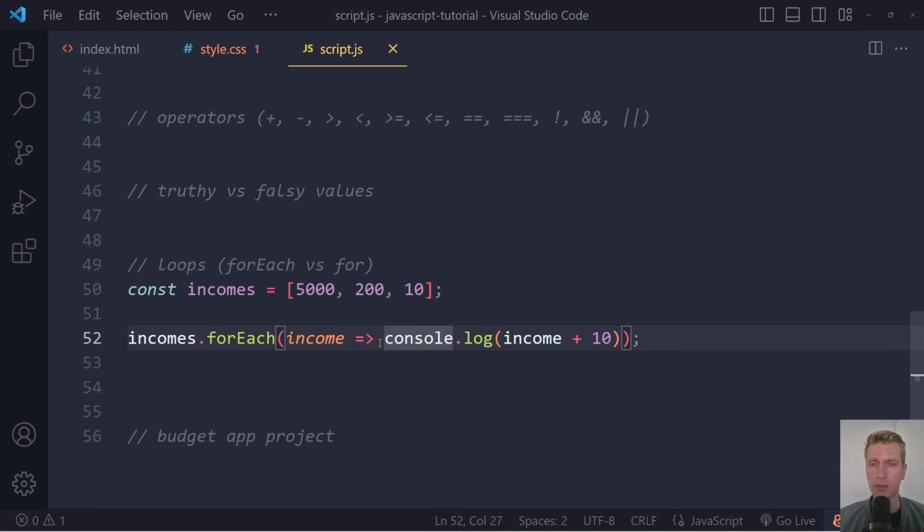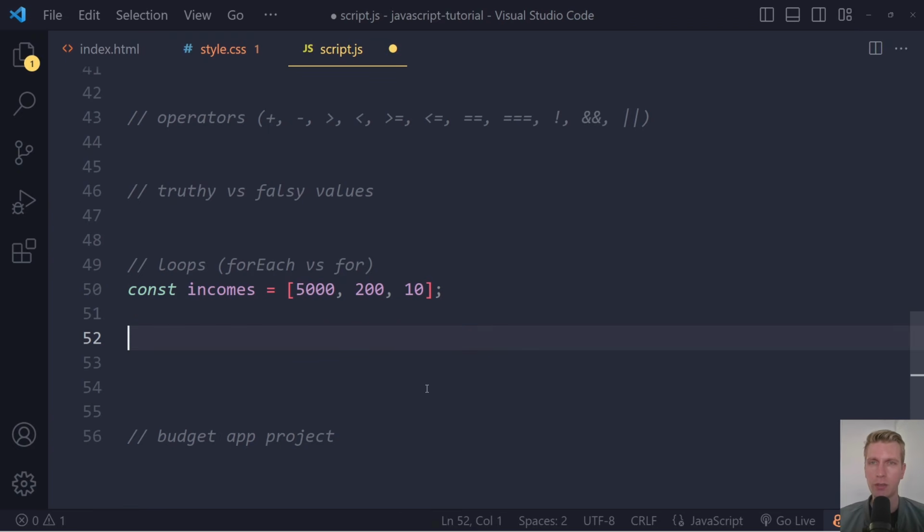And here, if you remember, it will actually return whatever we put here because it's an implicit return. And here we don't intend to return anything. We just want to log something to the console here, but that doesn't matter. It will still return something here, but that doesn't matter here. It has no impact. Okay, so this is the for each loop.